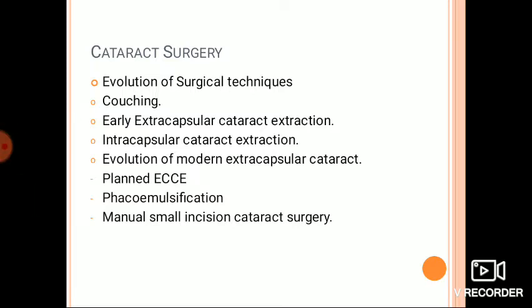As these extracapsular cataract extraction techniques induced an increased incidence of lens matter induced inflammation, pupillary membrane formation, and rise of IOP following the surgery, efforts started to remove the lens in its entirety. Then came the era of intracapsular cataract extraction, from 1877 to 1980, in which the lens was removed in toto.